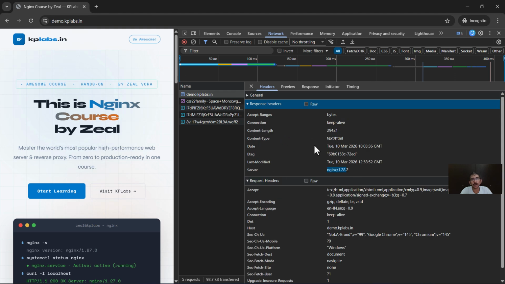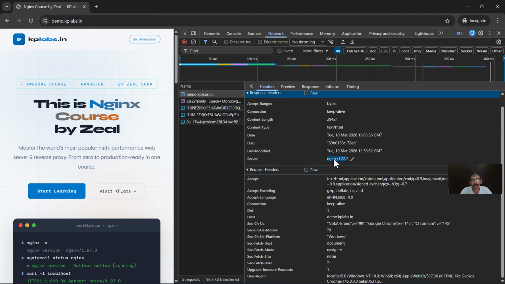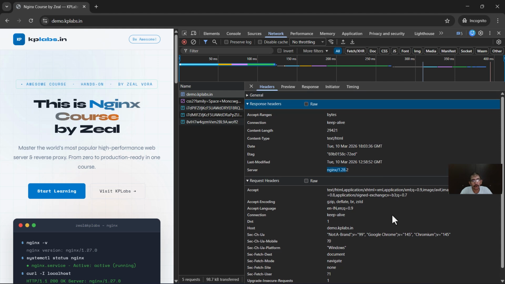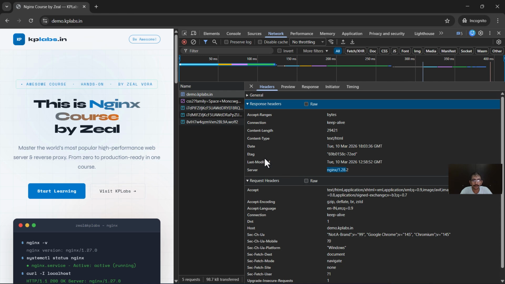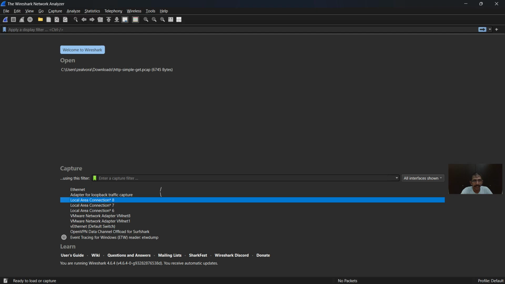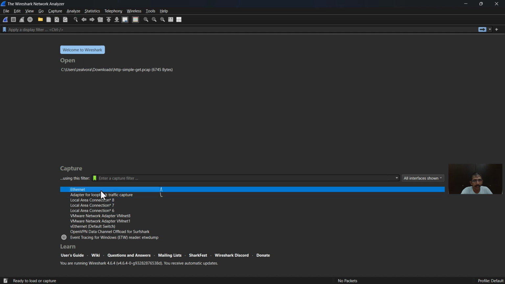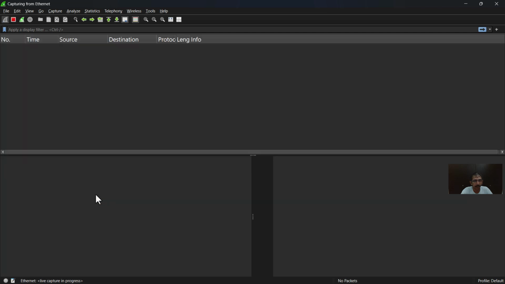Generally, a common person is not really aware of all of this. But if you're working in the field of DevOps, SRE and so on, you have to be very thorough with all of these things, so that in case you're going to host a website for your organization, and things are not working or there are performance issues, you are thorough with the details. Now, to better understand this, from my Wireshark, let me go ahead and start capturing the traffic over here.